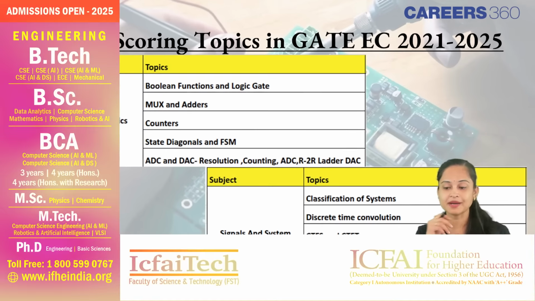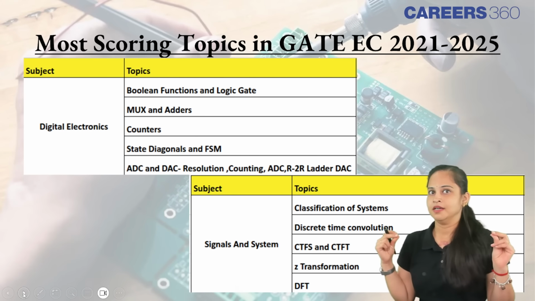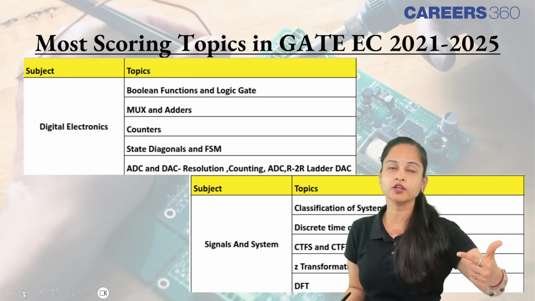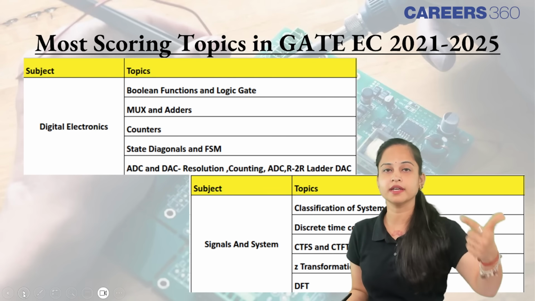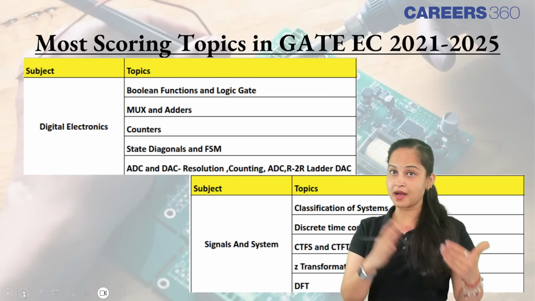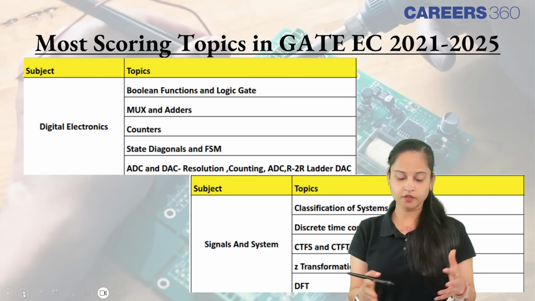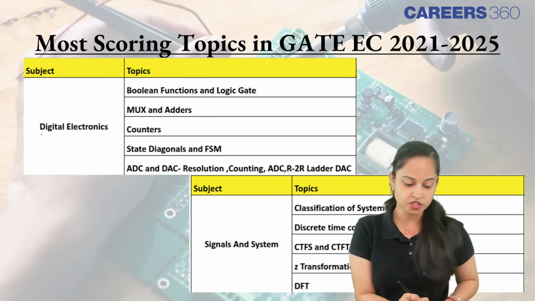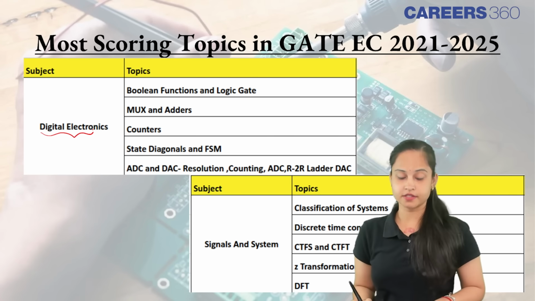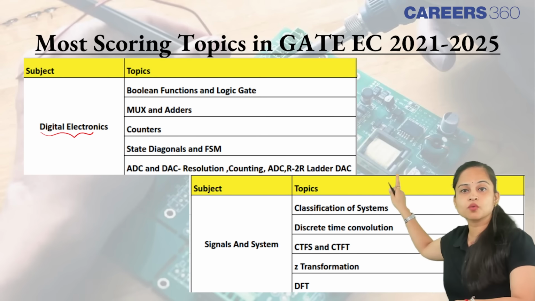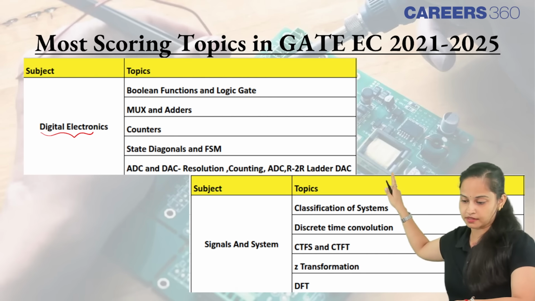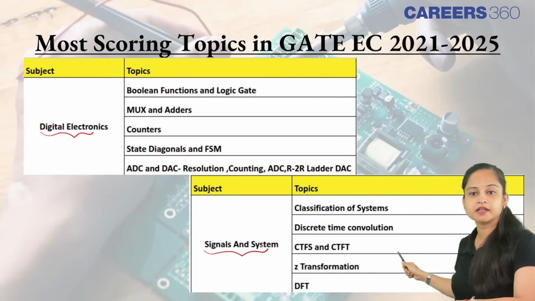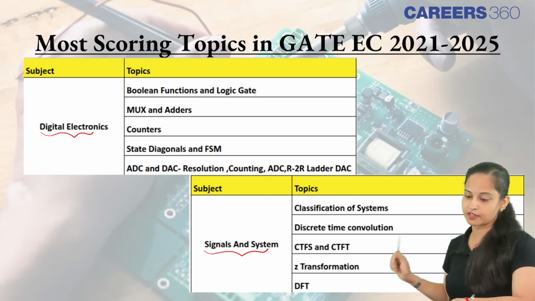Moving ahead, अब मैं बात करती हूँ एक बहुत ही important thing के बारे में, that what are the most scoring topics when we look up for GATE ECE. So from the past 5 years data, over here we have combined that data and came to a conclusion that from the chapter digital electronics, these are the repeated and the scoring topics that are coming basically. From the chapter signals and system, these are the topics that are coming regularly from the past 5 years.